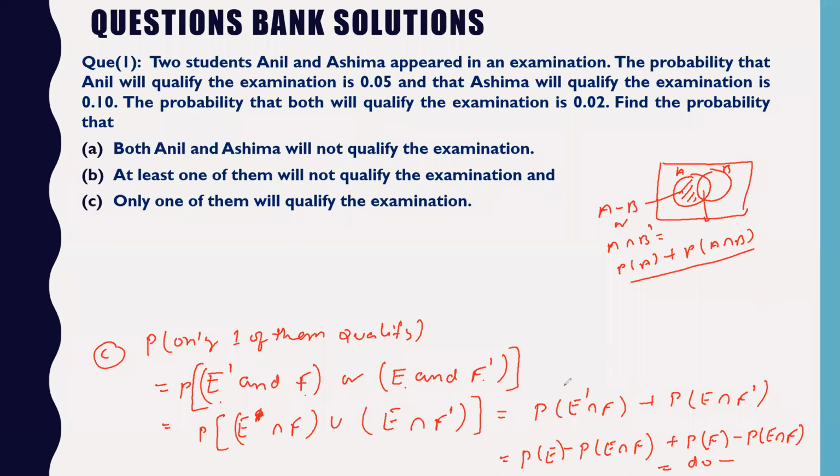I have already explained in the previous slides about this particular portion, that if you have A intersection B, how you will calculate the probability of A minus the intersection part. Similarly here you have intersection F, so probability of E and then the intersection F you have to combine. All right.